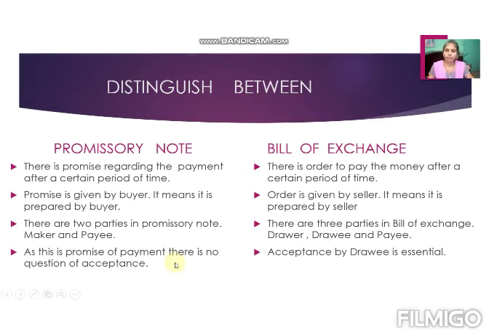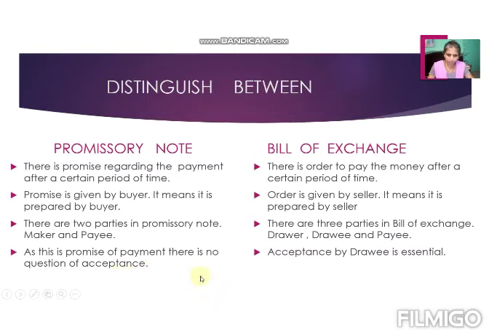Here we are talking about the promissory note which is prepared by the buyer for any valuable consideration, but I am giving just an example of a general promissory note which we can see everywhere. All of you have currency notes.